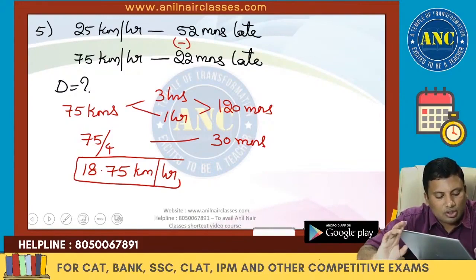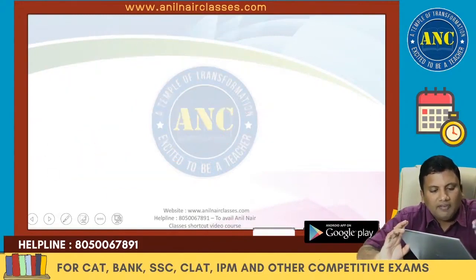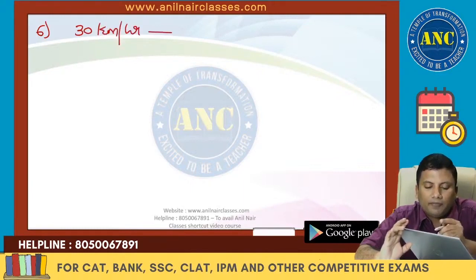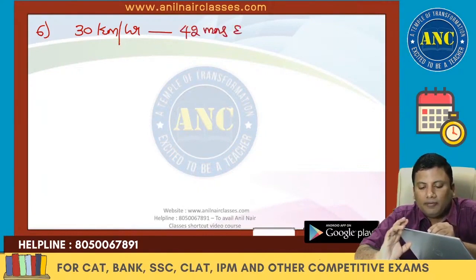Sixth question. Very, very easy topic is time, speed and distance. 30 kilometers per hour, 42 minutes early.